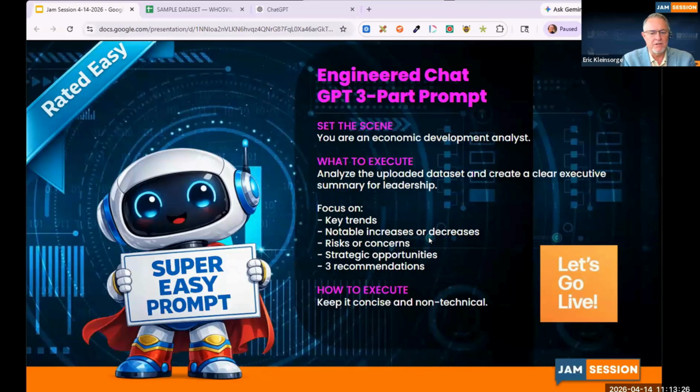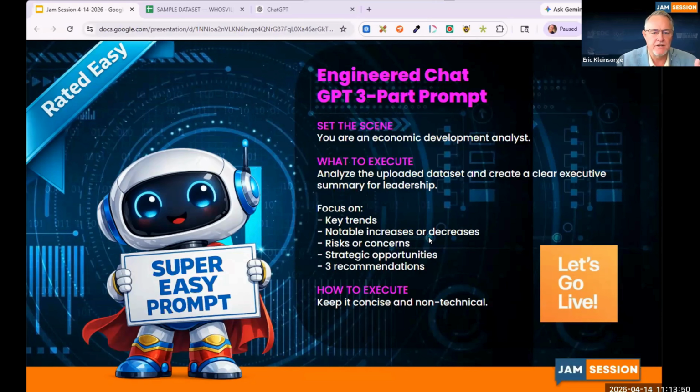So I've got the prompt, and those of you that know that are Elite Cities, whenever you go into the portal, these prompts are there for you to cut and paste and make it easy for you to use. But as always, I build the prompts in 3 different areas.